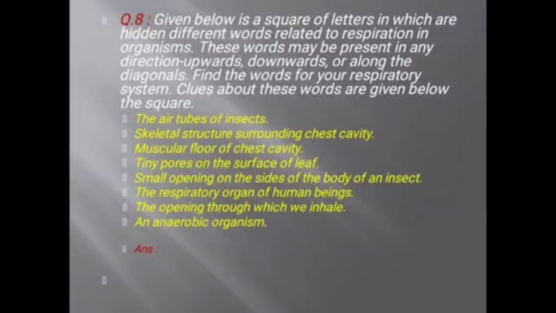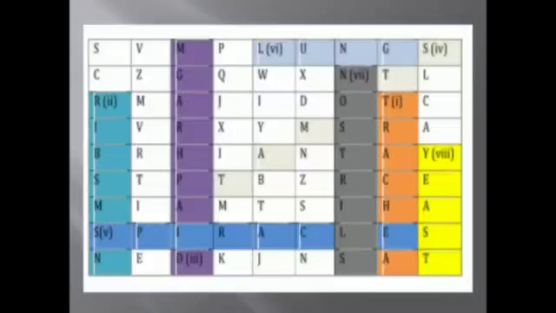So here some sentences are given as clues. See this. First is the air tubes of insects. That here we see tracheal tube or trachea. This way you can find it from the grid.